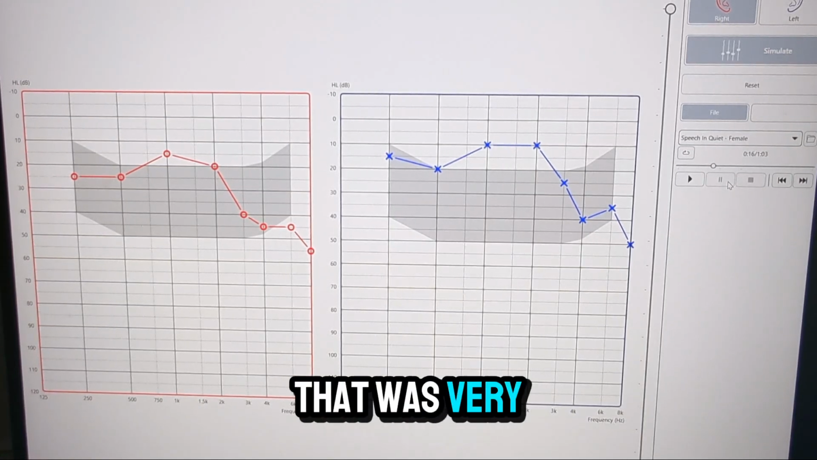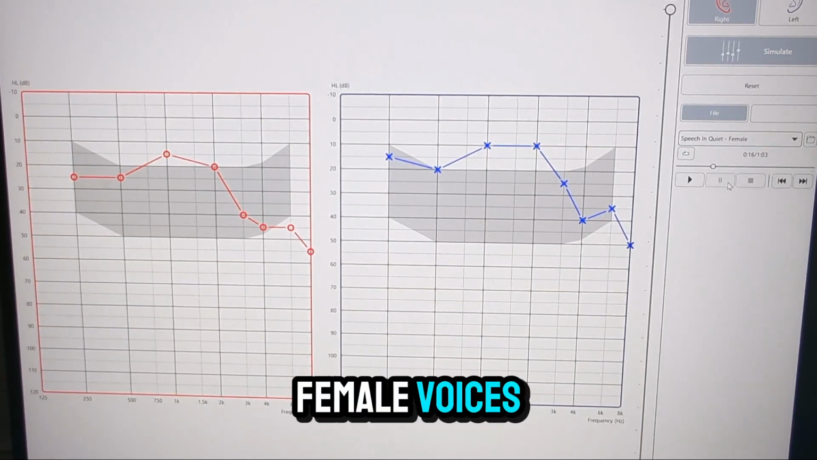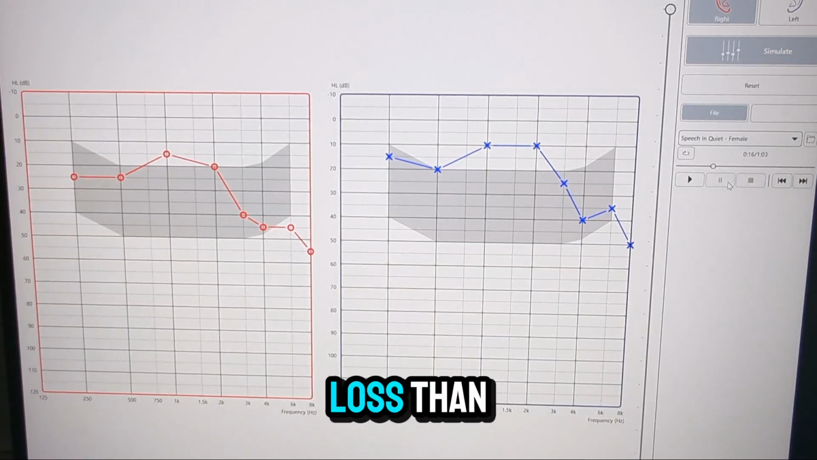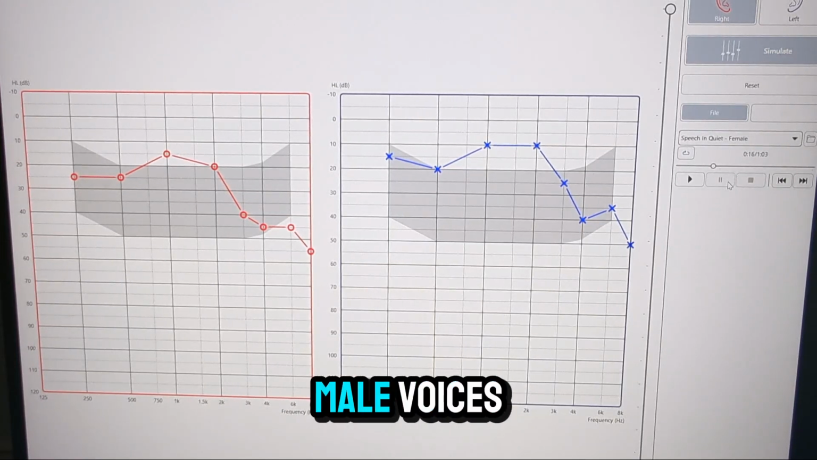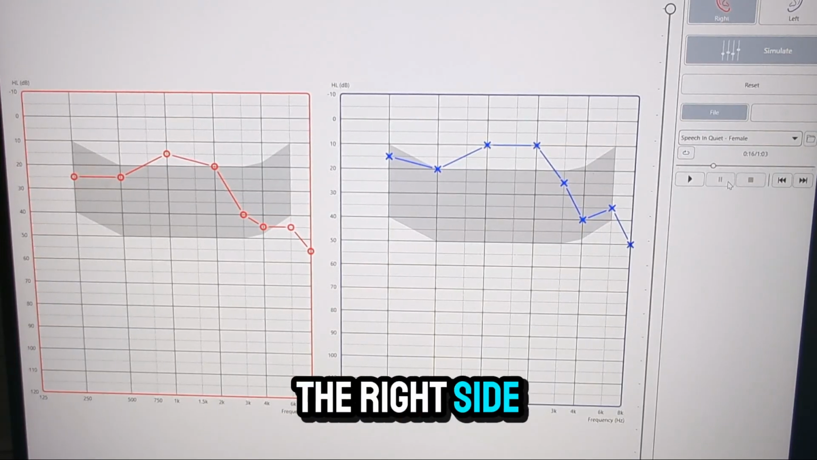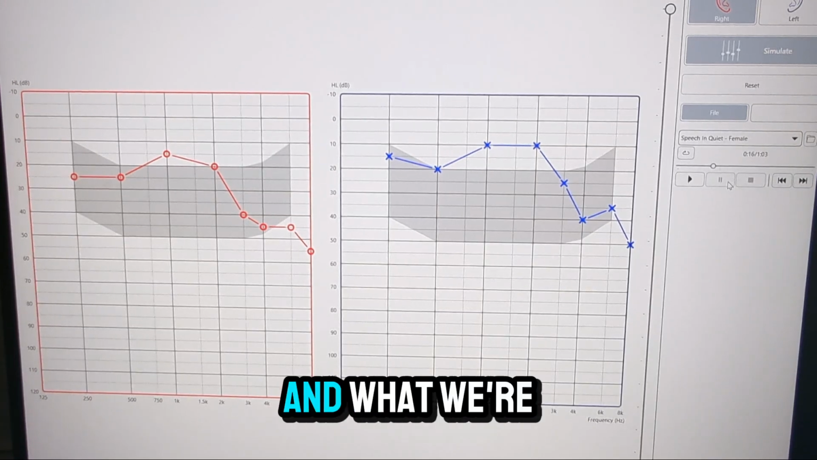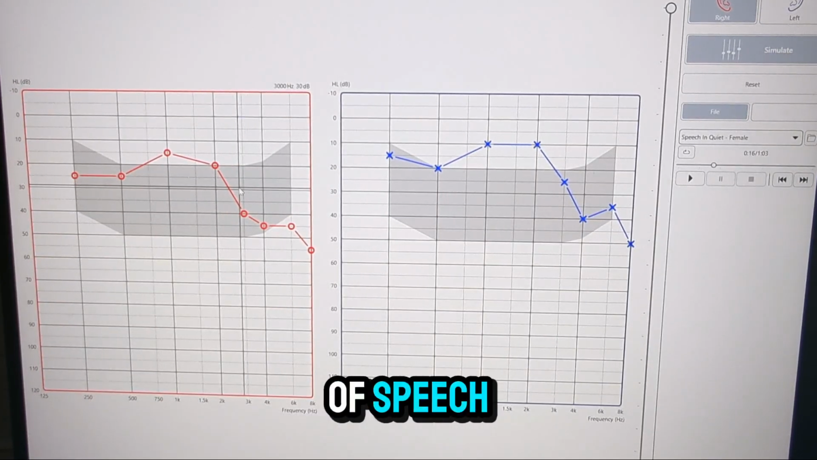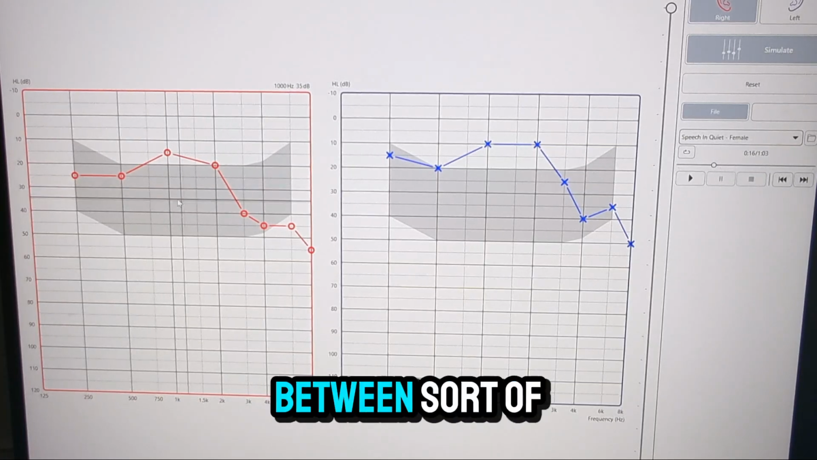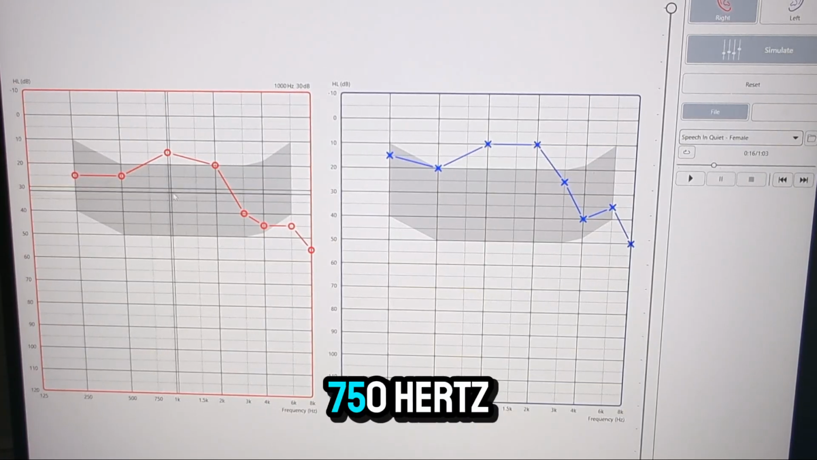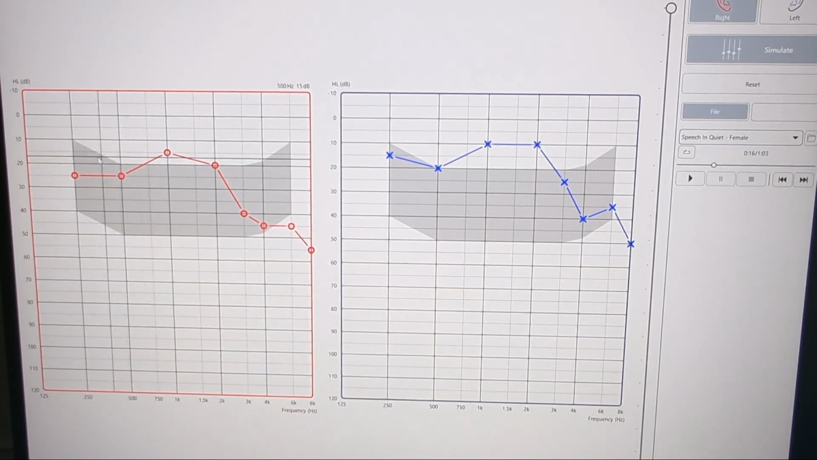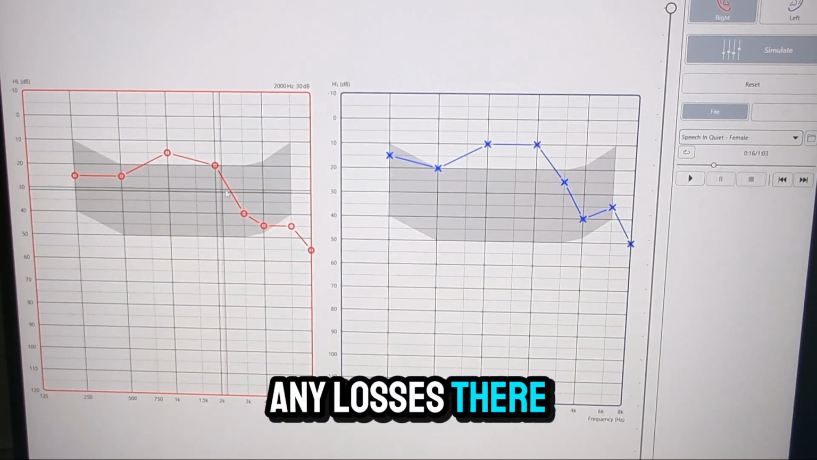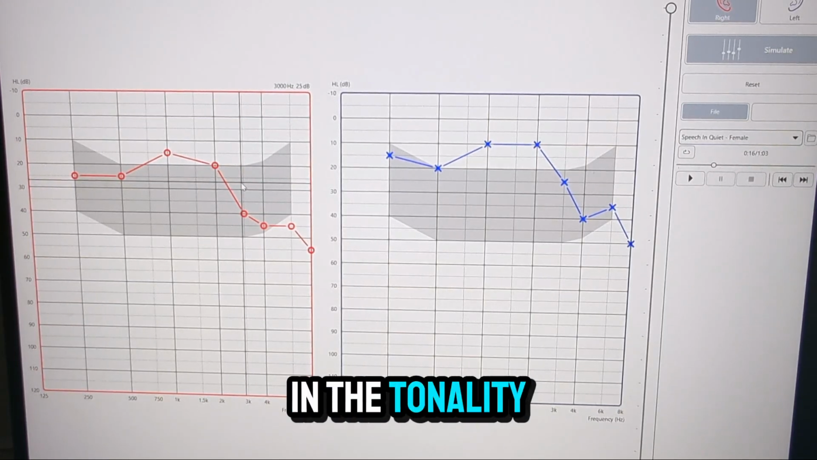So again, that was very interesting to see. The female voices are more difficult with this type of loss than male voices. The male voice on the right side sounded a bit nasally, and what we're not noticing here, but vowels are a very important part of speech, and the vowels are mostly between sort of 750 hertz to about 3 kilohertz. So anytime you have any losses there, you do notice the difference in the tonality.